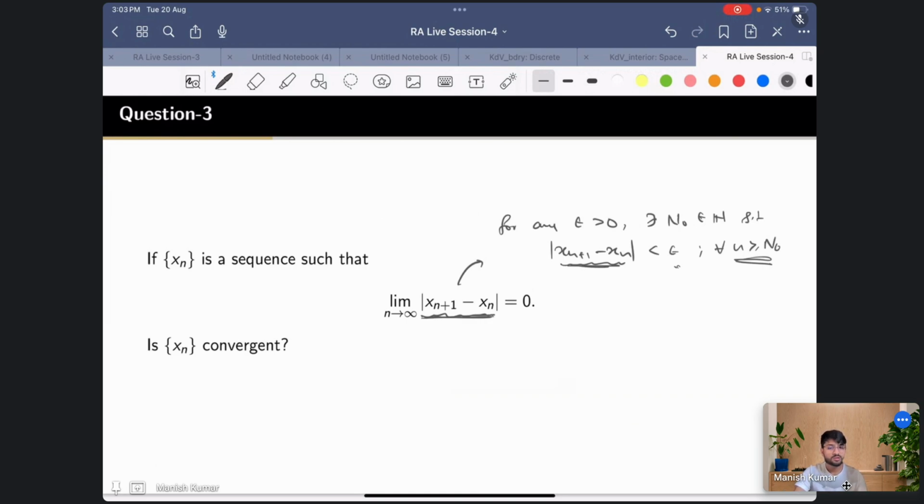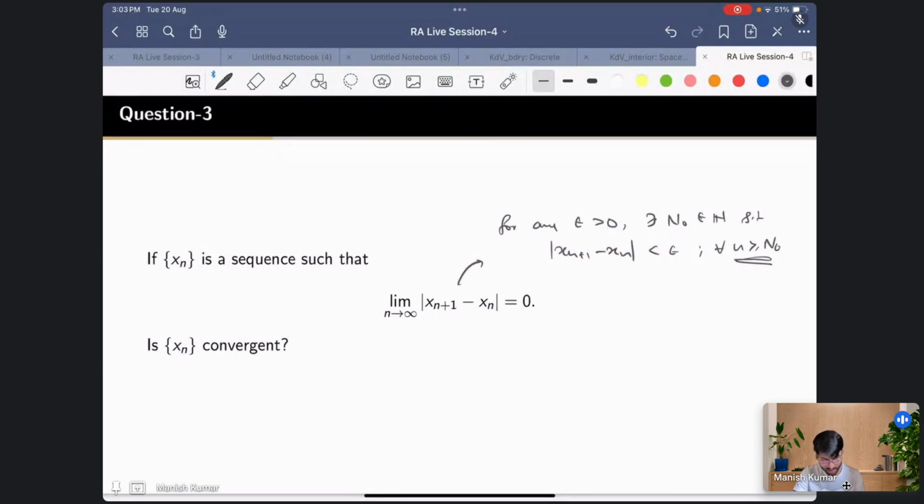Okay, so now the question is, due to this property, can you say that the sequence x_n is convergent? What do you think? Yes, sir, it is convergent. Okay, but that's not true. I understand that it seems it should converge because ultimately they are becoming very close, but that is not true, and I'll give an example for that.